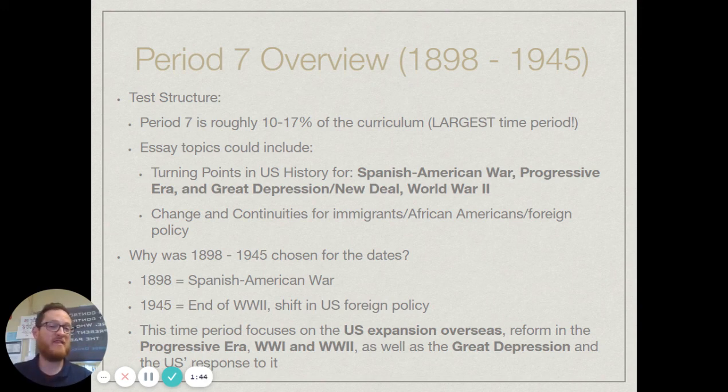With those specific things, I would focus on what were the accomplishments of the progressives, how did FDR respond to the Great Depression through the New Deal, what were some impacts of the New Deal, and what was the impact of World War II, especially on minorities, on women, and other special groups. So look at that throughout this period. Another possible essay topic is change and continuities for immigrants, African Americans, foreign policy, and I would add women to that as well.